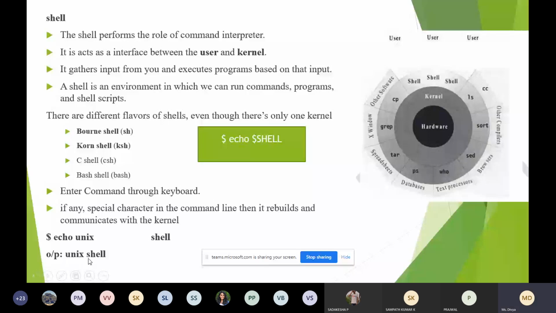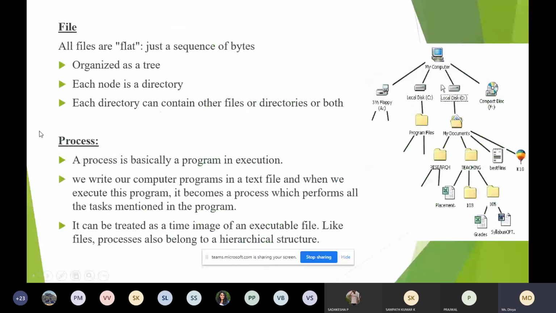Next, coming to files. This one is very simple, you have already studied it. What is a file? What you have to understand here is how the files are arranged in the Unix operating system. All the files are flat files, and each will have a sequence of bytes. Your file will show, for example, 200 KB, which is 200 kilobytes, so it will have a sequence of bytes. All the files are arranged in the form of a tree.